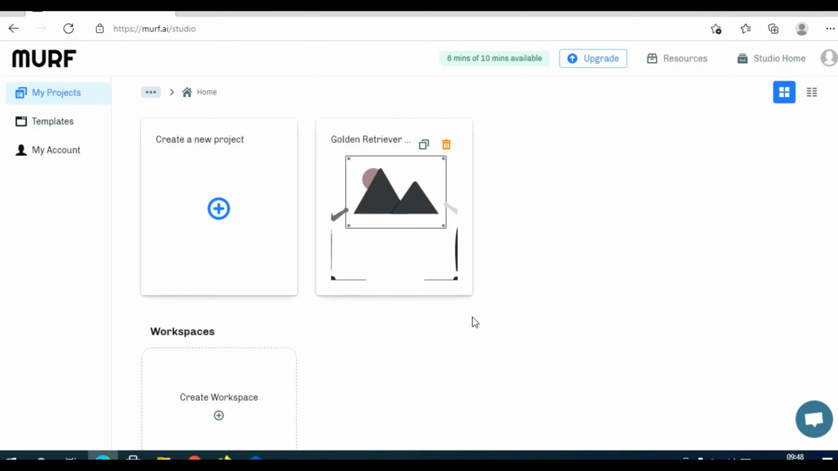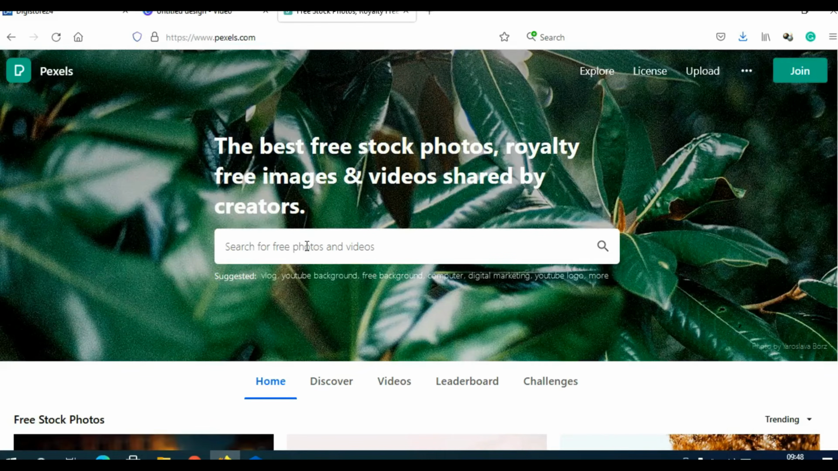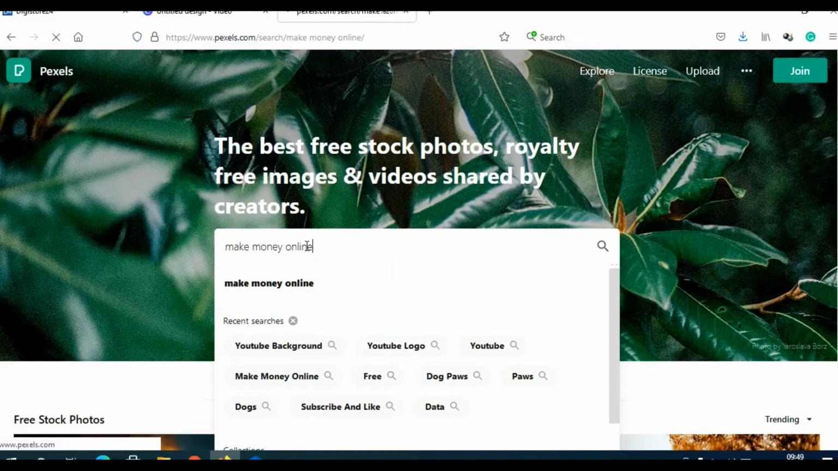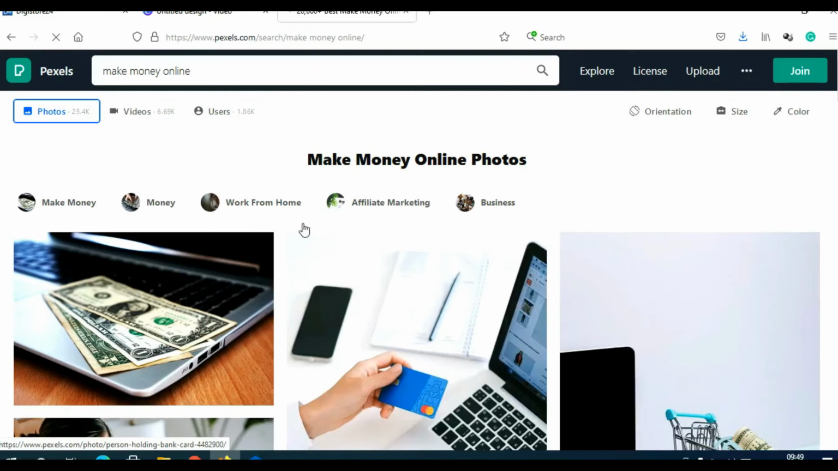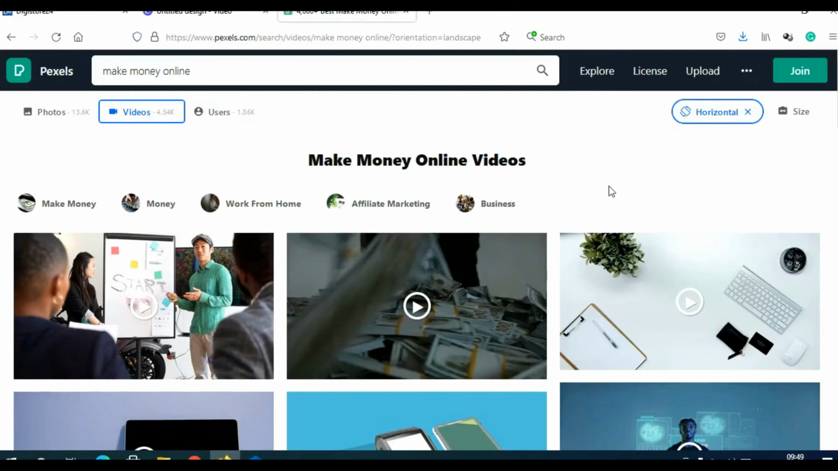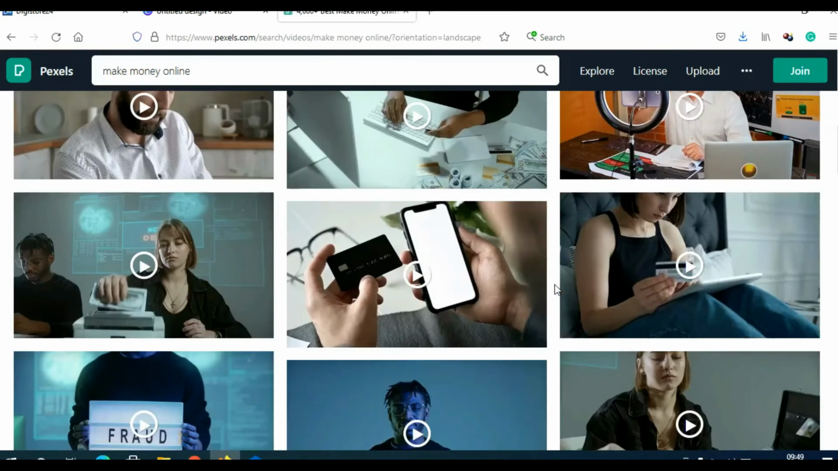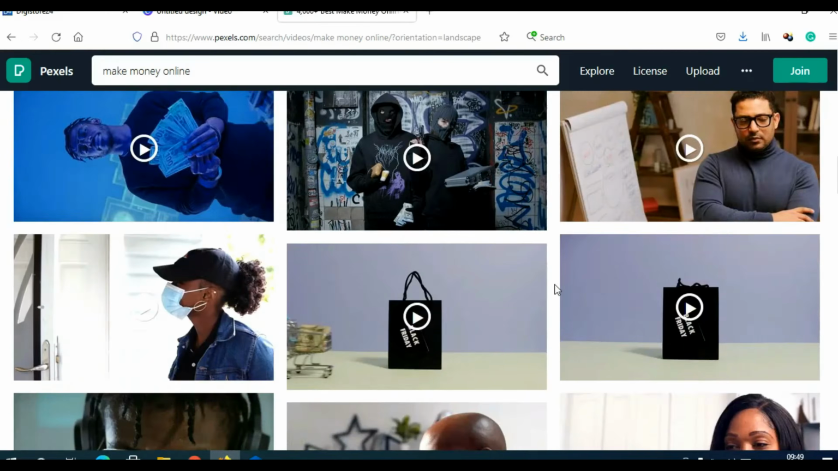And after you get your voiceover, all you have to do now is just go on Pexels and here in the search bar, let's just search, in this case, make money online and click search. And Pexels will give you royalty-free photos and videos. We need videos, so just click here on videos and then click here on orientation and choose horizontal because we are making videos for YouTube and other similar websites. And here you can see all kinds of make money online related videos that are royalty free.